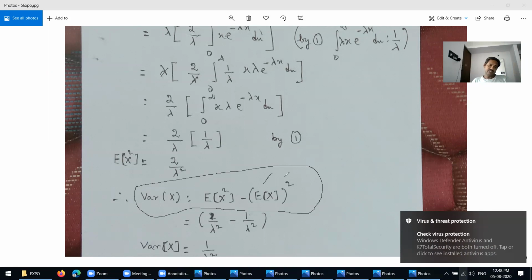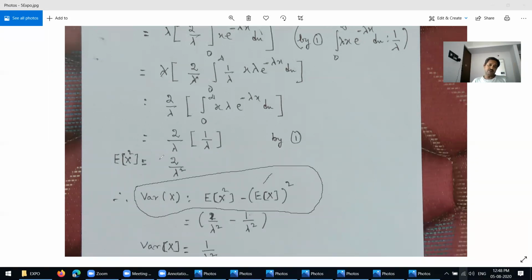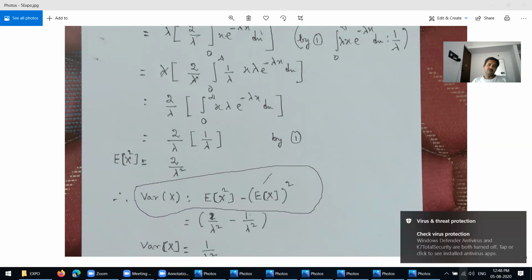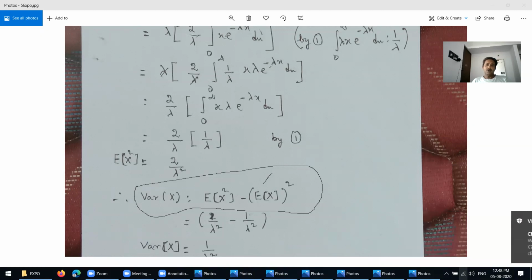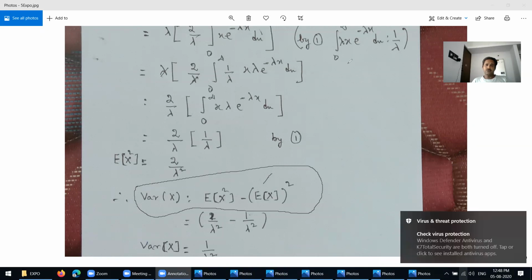Next we have to find the value of expectation of x squared, because the variance formula is expectation of x squared minus expectation of x the whole square. So now we are going to find the expectation of x squared value.